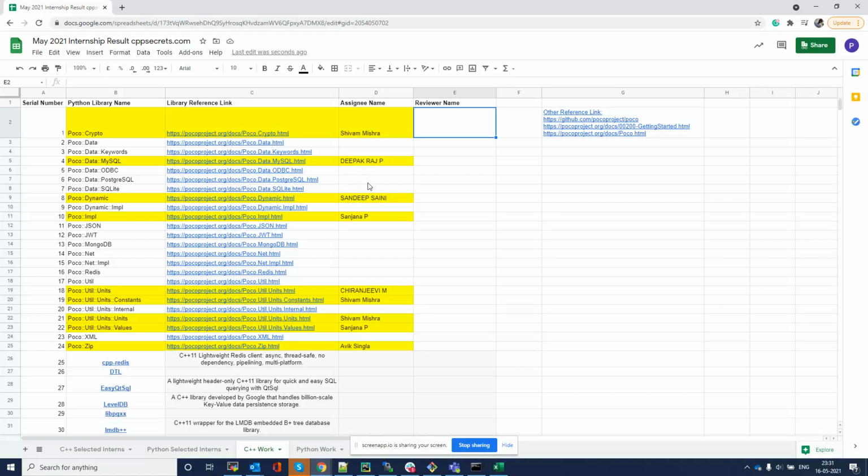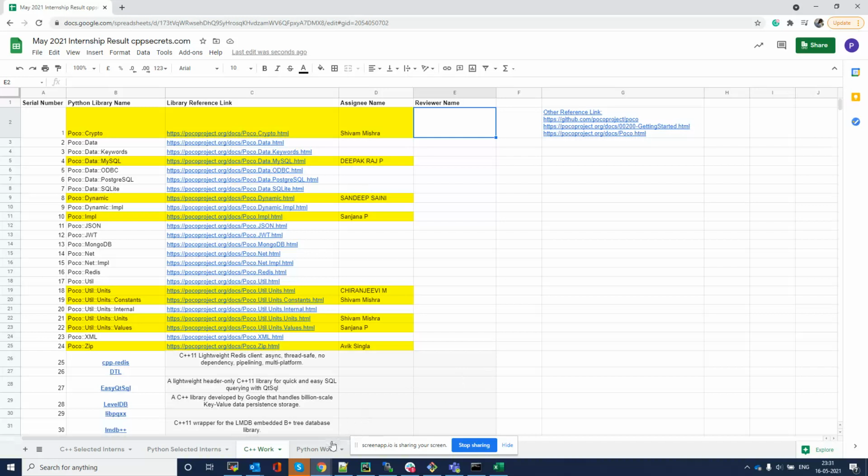Like this, I will do the shuffling. This would be a kind of peer review. So you have to write the code very professionally, and if someone finds any problem in your code, you have to modify it as per the review comments your peer gives you.